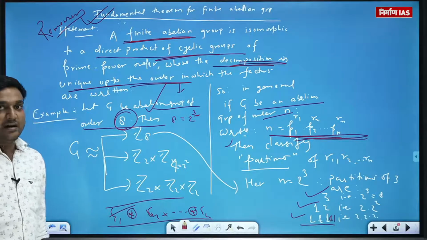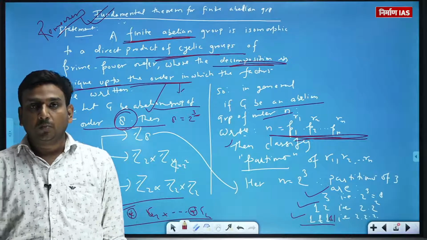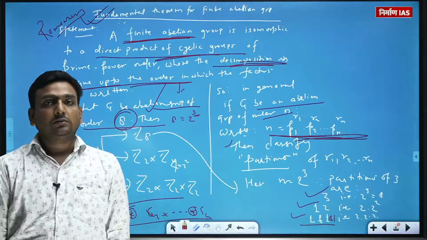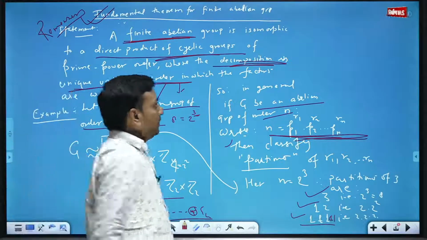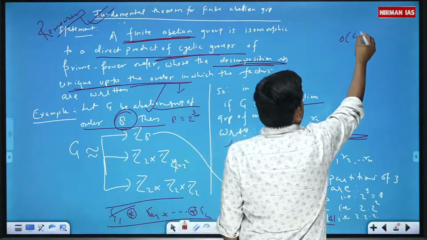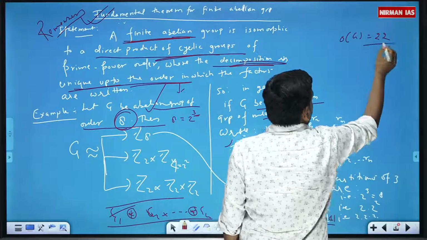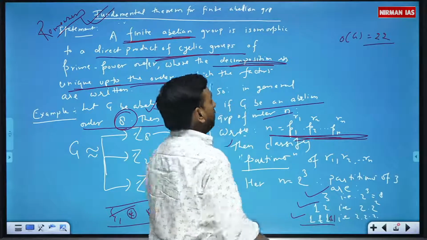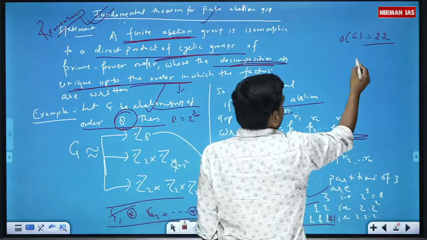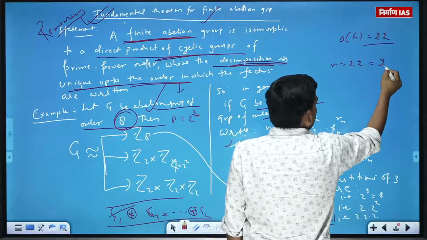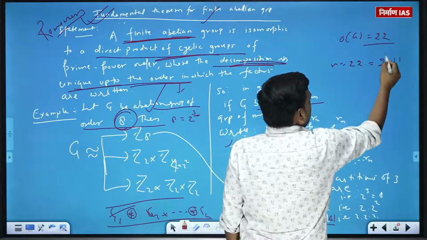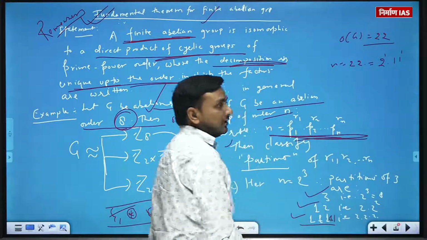So if I say that G is a finite abelian group of order 22, then what does the fundamental theorem say? First of all, this n is 22, it can be written as 2 into 11, that means 2 raised to the power 1, 11 raised to the power 1.